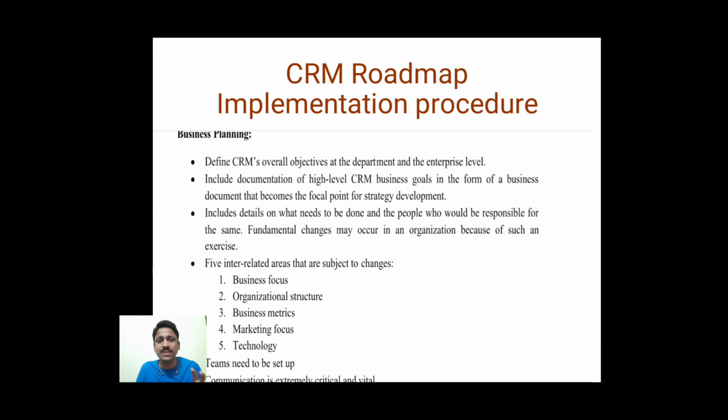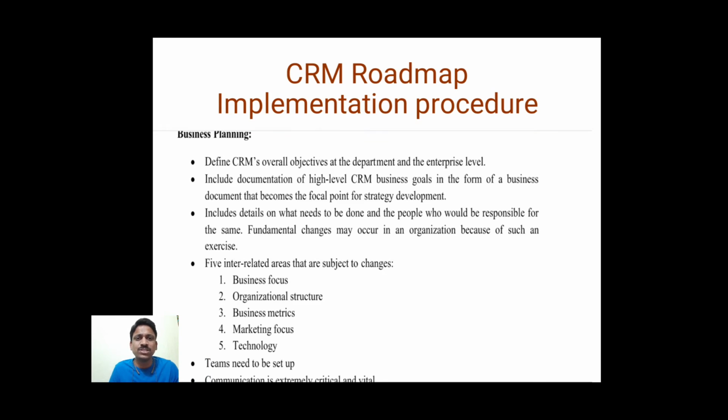These 5 areas should be integrated in order to achieve our implementation plan. If you want a better plan, we have to focus on these 5 areas. These 5 areas should work together. Then our plan will be implementable and will be successful.